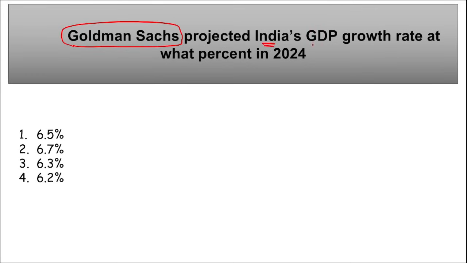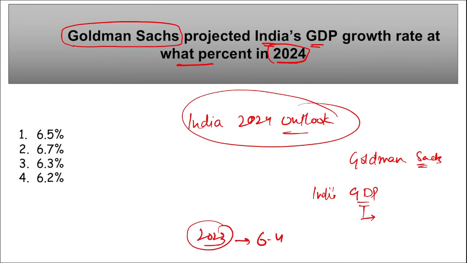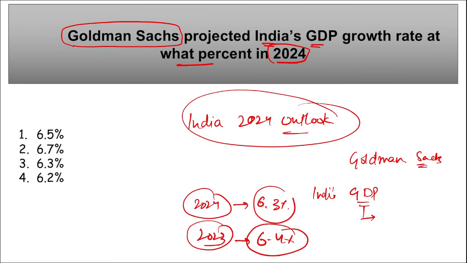Next is Goldman Sachs. Goldman Sachs projected India's GDP growth rate at what percent in 2024? Remember, the India 2024 Outlook was released by Goldman Sachs. They projected that India's GDP will grow by how much in 2024? According to them, India will grow by 6.4% in 2023, but in 2024 by 6.3%. So the right option here is option 3.